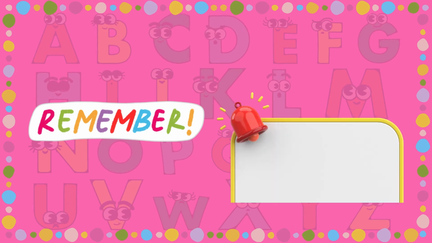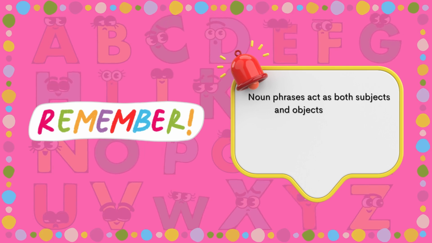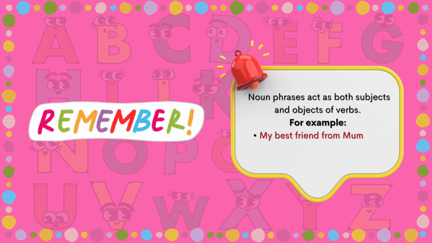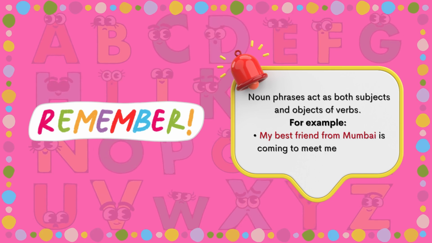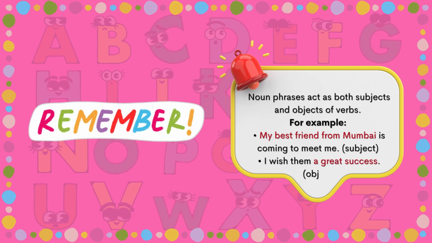Remember, noun phrases act as both subjects and objects of verbs. For example, my best friend from Mumbai is coming to meet me. Subject: my best friend from Mumbai. I wish them a great success. Object: a great success.